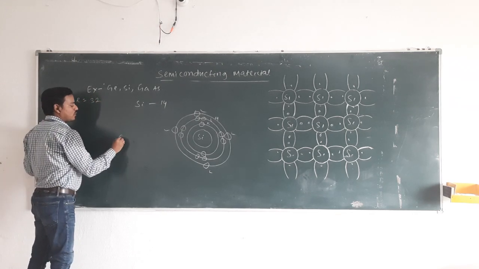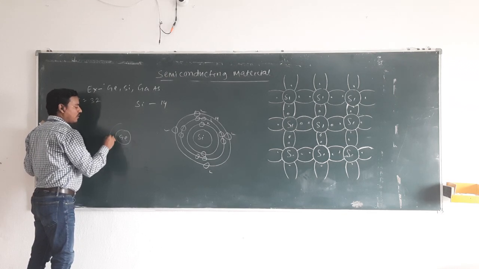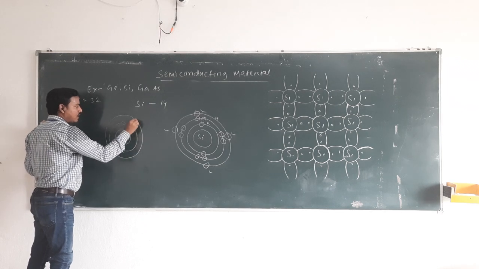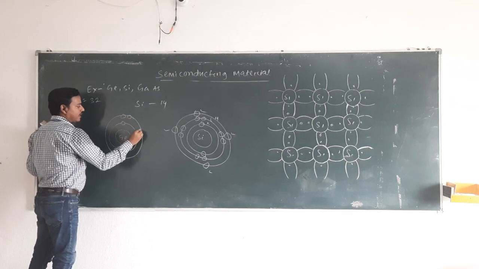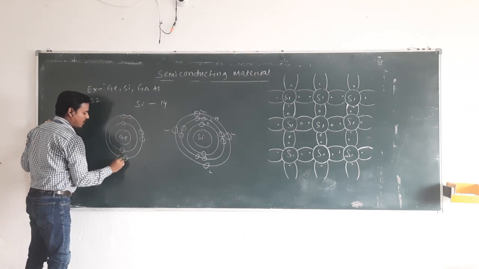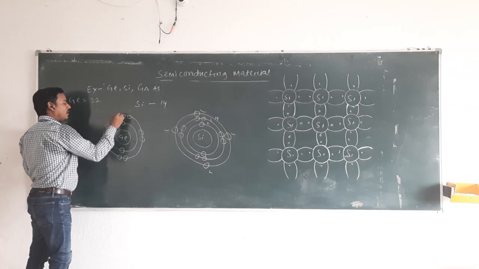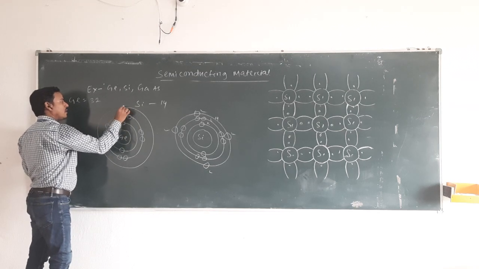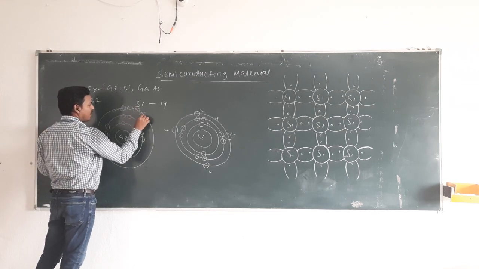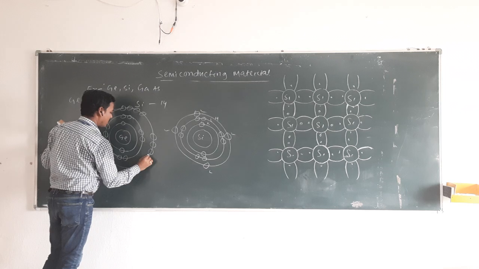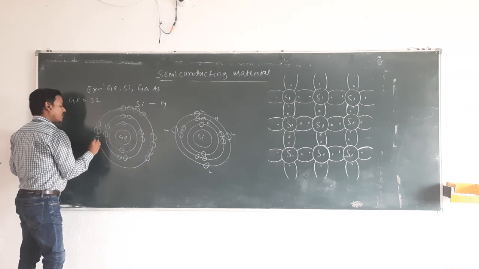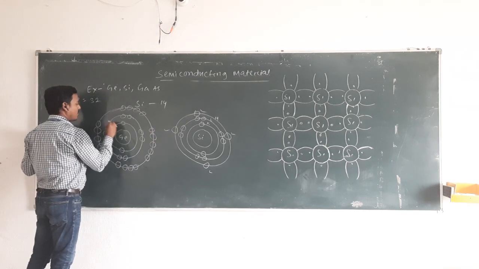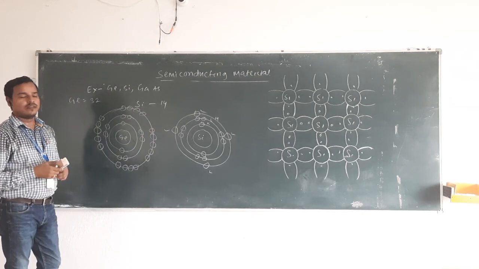In the first orbit there will be 2 electrons, in the second orbit there will be 8, and in the third orbit there will be 18 electrons.